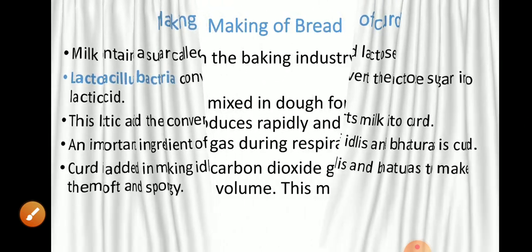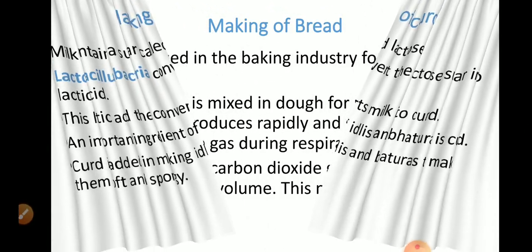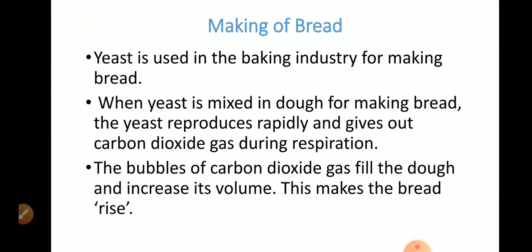Next, making of bread. Yeast is used in the baking industry for making bread. In the making of bread, what is the name of the microbe used in the baking industry? Our answer is yeast. When yeast is mixed in dough for making bread, the yeast reproduces rapidly, and rapidly means very fast.